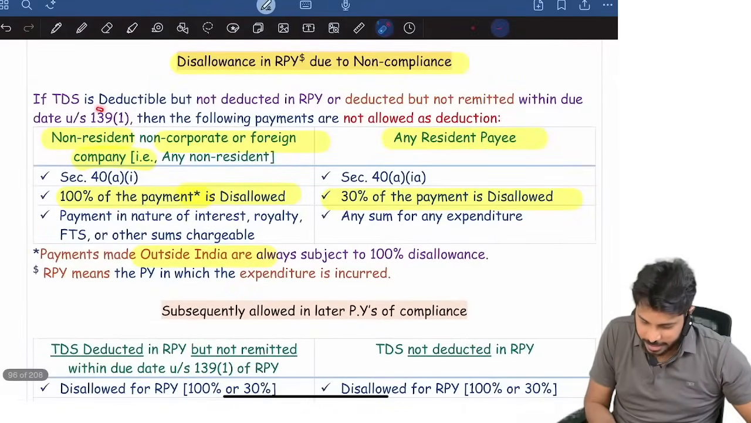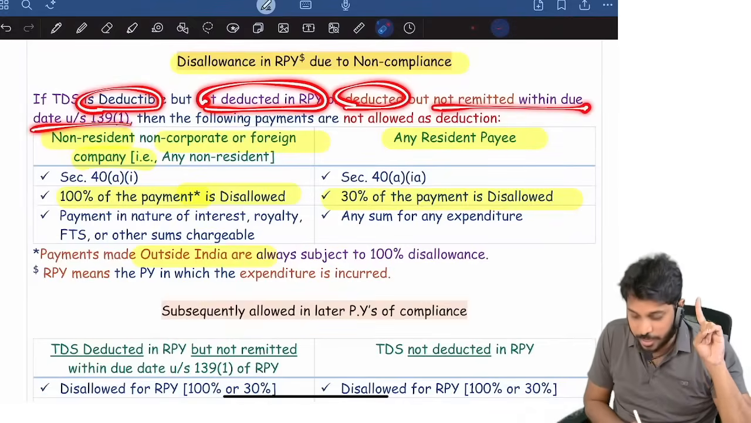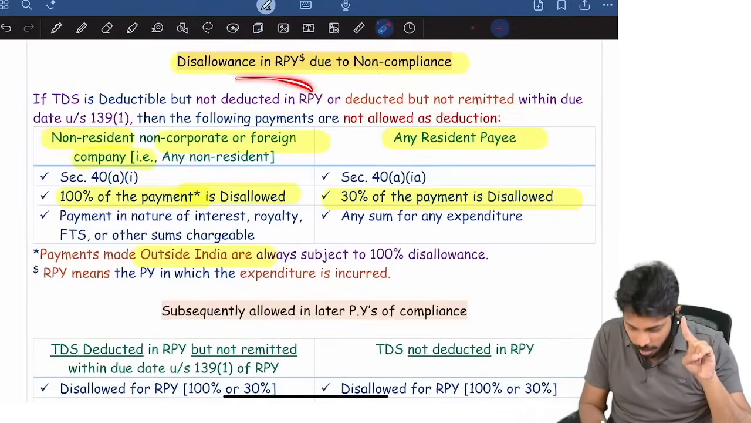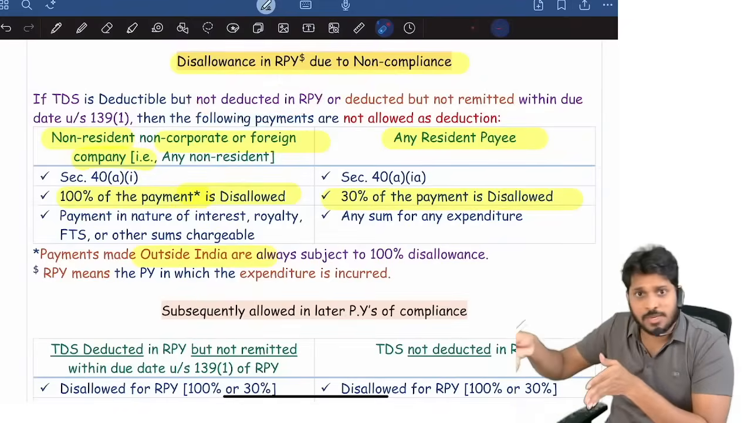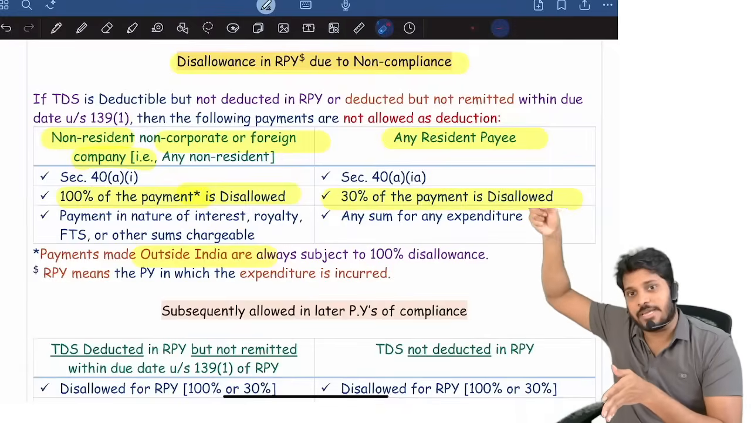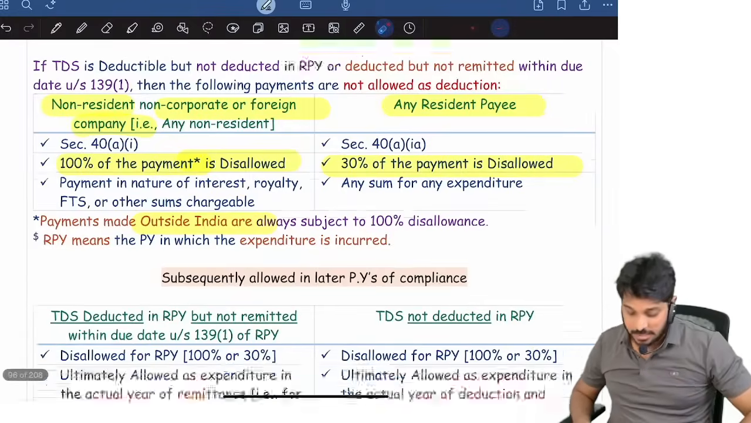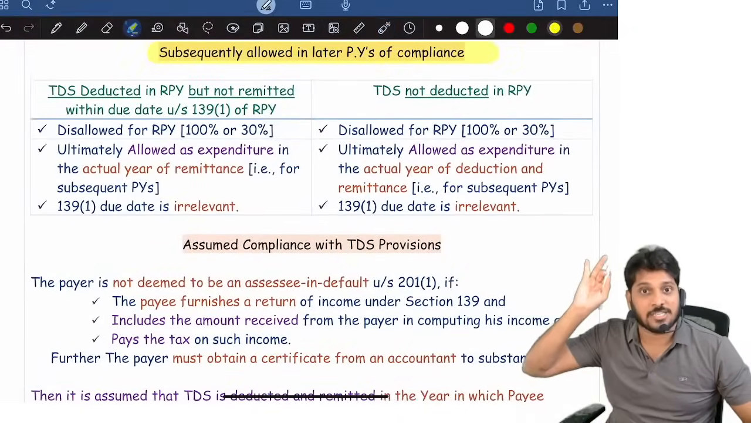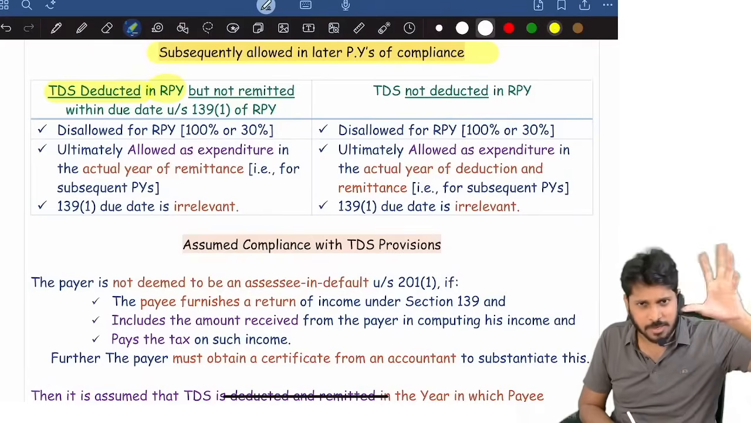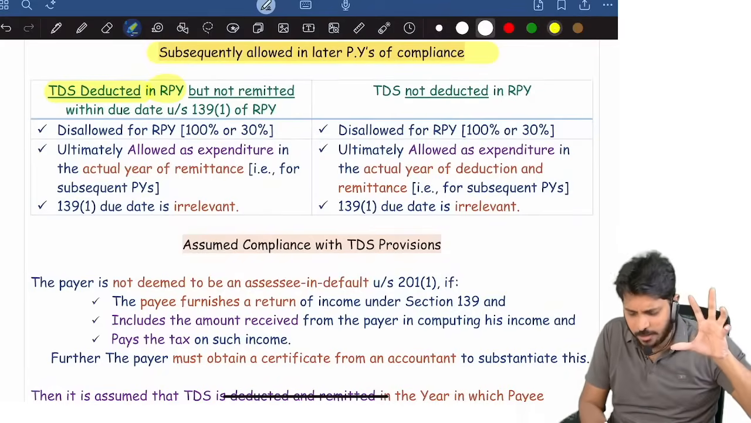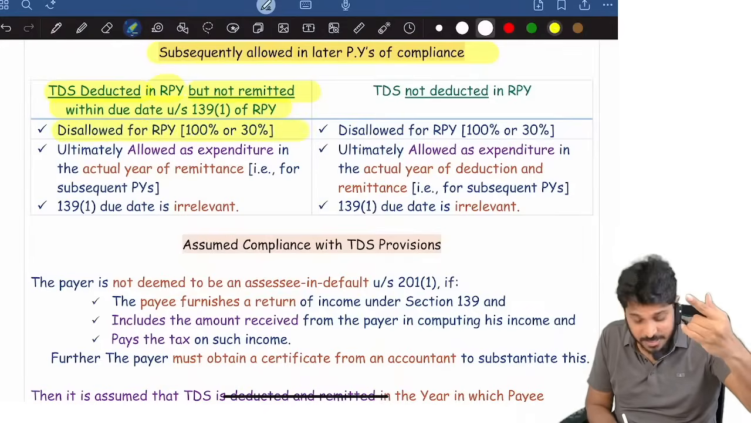TDS is deductible but not deducted in the relevant year, or deducted but not remitted within the due date. Deducted means deducted in the relevant year. Not deducted in the relevant year means not compliant. If I deducted after 31st March, that is next year compliance, and for this year it is non-compliance. So disallowance will attract 30% or 100%. If TDS is deducted in the relevant year but not remitted within the due date, then for the current year 100% or 30% is disallowed.